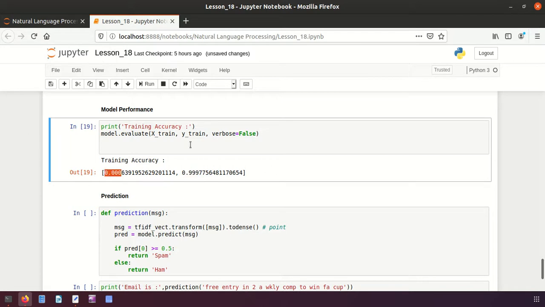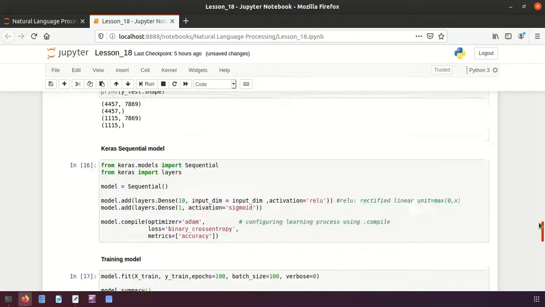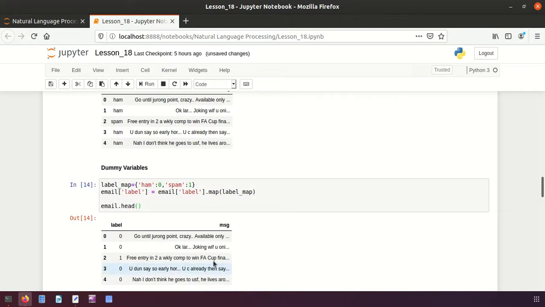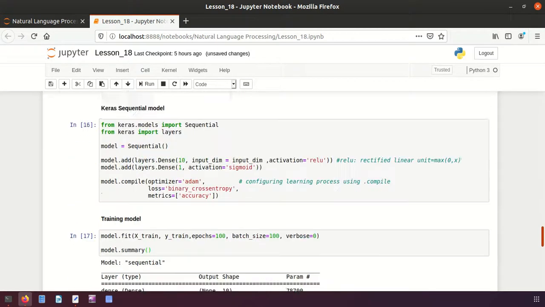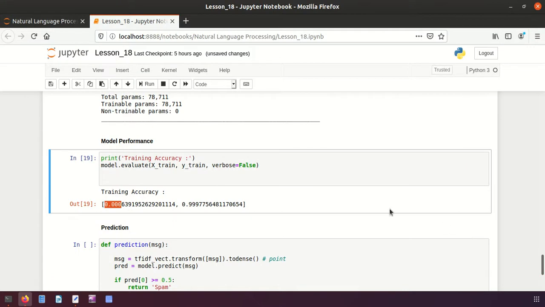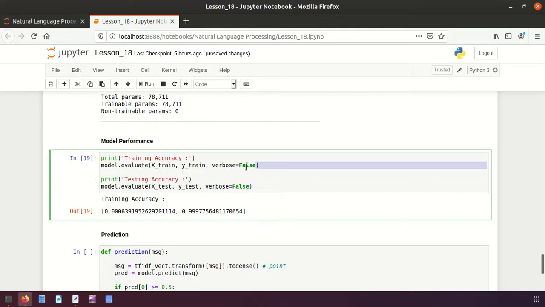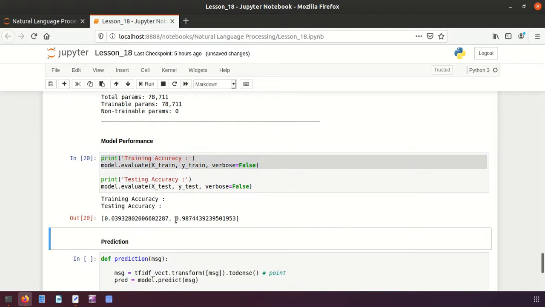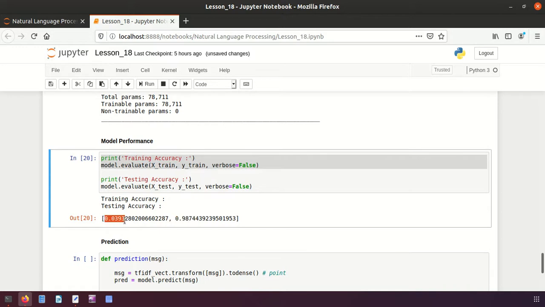Maybe the data is not clean, it is having some problems. We have to normalize the data. If you remember from previous lectures, we have to convert everything to lowercase, tokenization, all those things. Then the performance will go up again. But here it is not 100%. If you want to see the testing accuracy, I will run it again, and this is the testing accuracy, and that is equal to 99%, and this one is the loss, right?